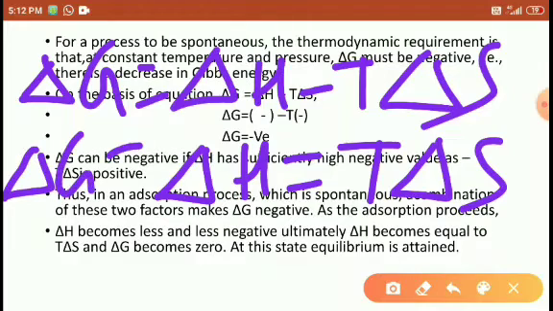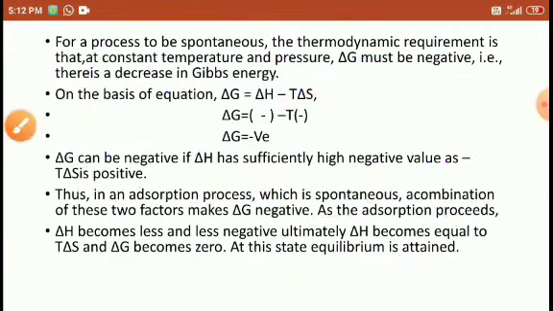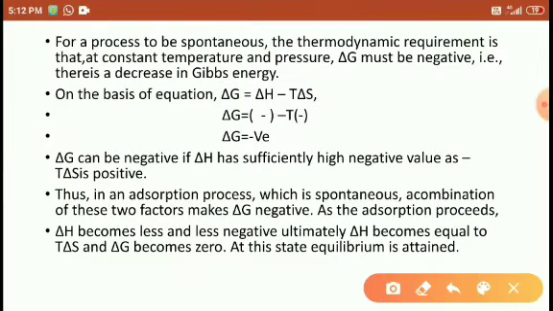In this case, the equal sign means equilibrium is attained here, right? Equilibrium is attained between the adsorbate and adsorbent.